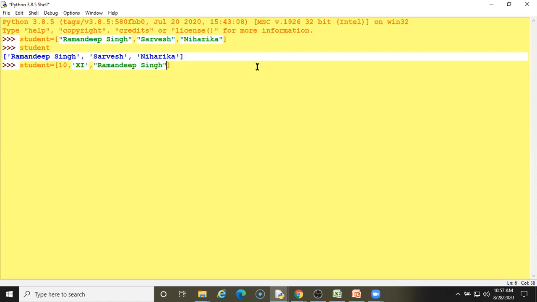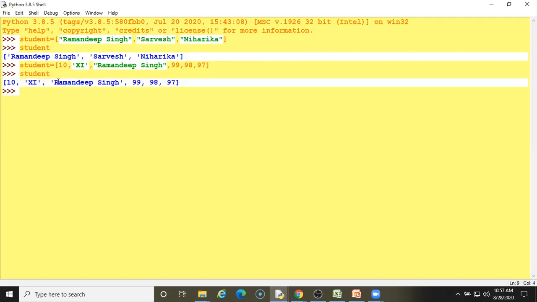So you can write another value, like any numbers. So these are values, and when you write student, see, these values will be displayed. So it has different data types.